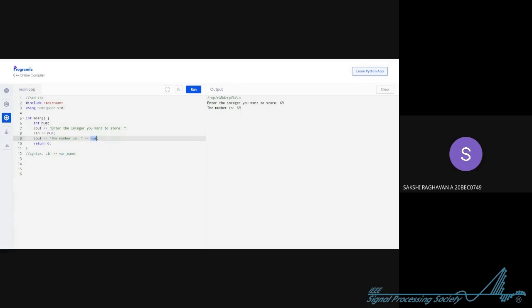In that case you just type cout, and if you want some text, you type that, similar to all the syntax we have seen in the last two programs, and then we tell the variable name. Whatever value is assigned to this variable will be printed. Then we end the program with return 0, and this small thing that is very important, the semicolon, and that's done. You now know how to take input.